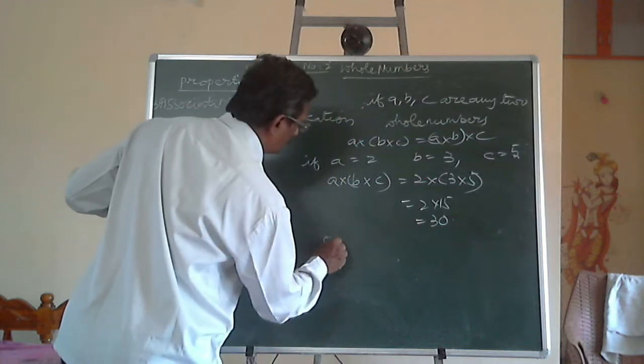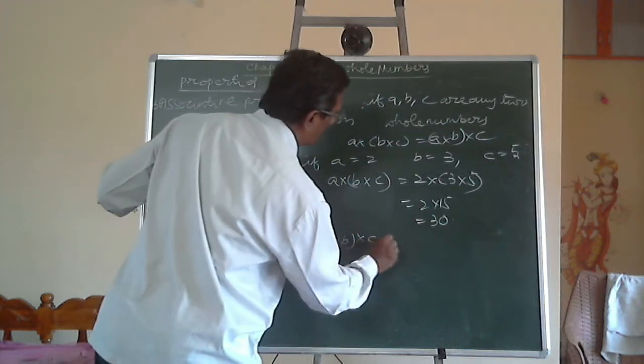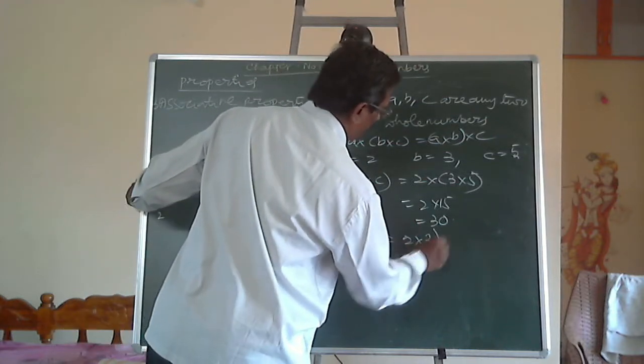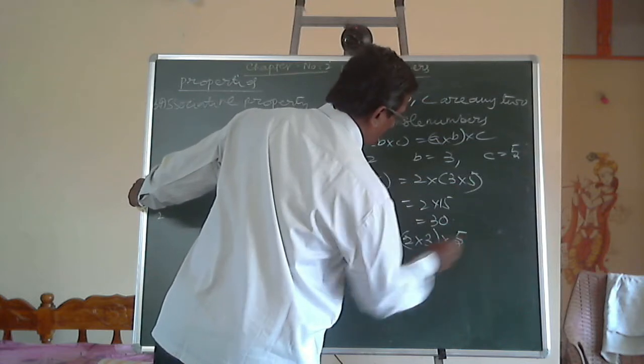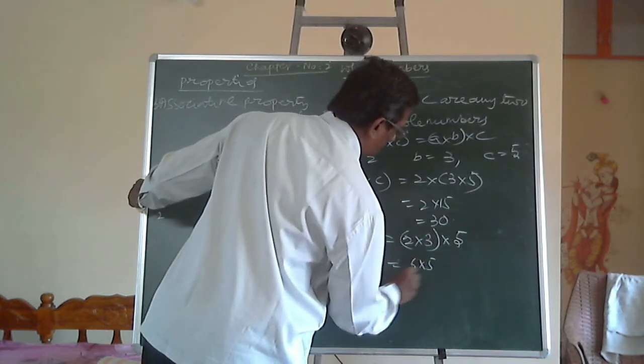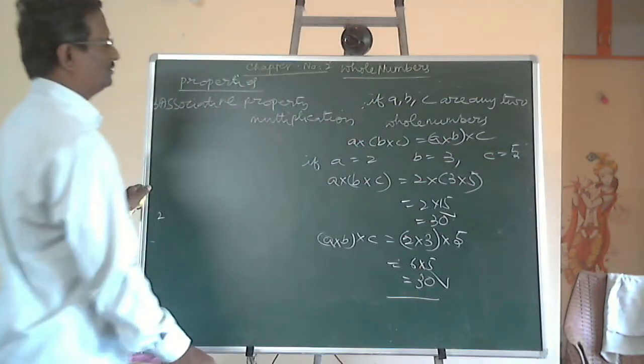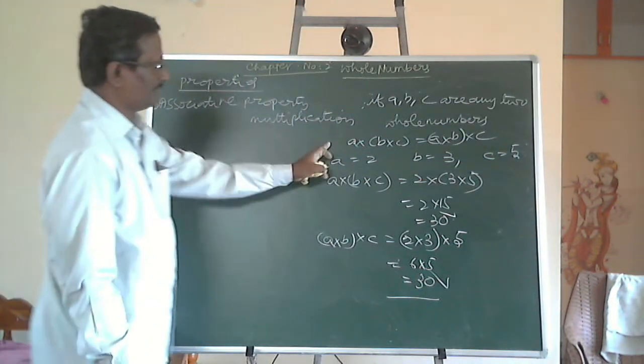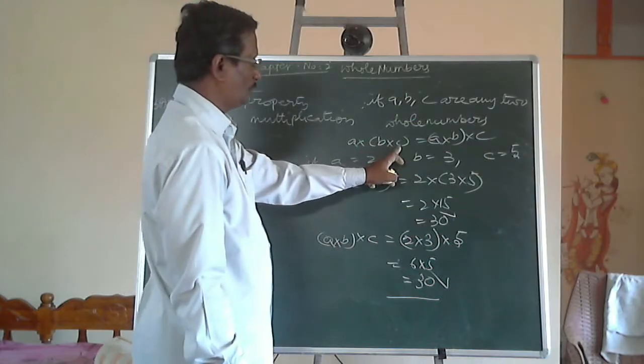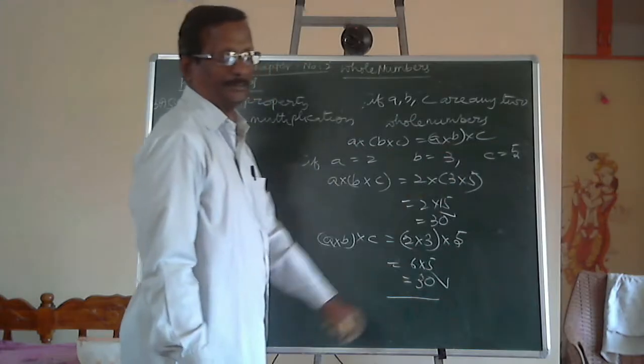Then A into B into C is equal to 2 into 3 in brackets and outside it is 5. 6 into 5. This is 30. The product is the same. Therefore, it is revealed that A into B into C is equal to A into B into C.